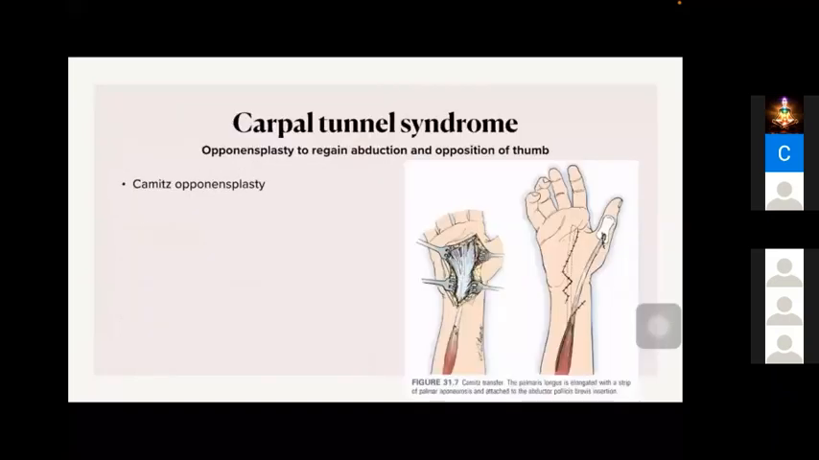So for that, the surgery done is opponensplasty. There are different types of opponensplasty. In carpal tunnel syndrome, we commonly use the palmaris longus along with the palmar fascia. Okay, so a strip of palmar fascia we will take along with the palmaris longus and we will attach it to abductor pollicis brevis insertion. This is known as Camitz opponensplasty. Okay, this is the preferred. So with a single incision we can release the carpal tunnel and also we can harvest the palmar fascia. Okay, so Camitz opponensplasty.